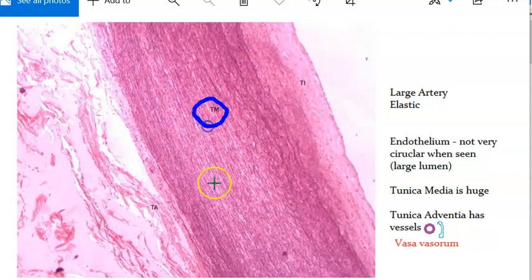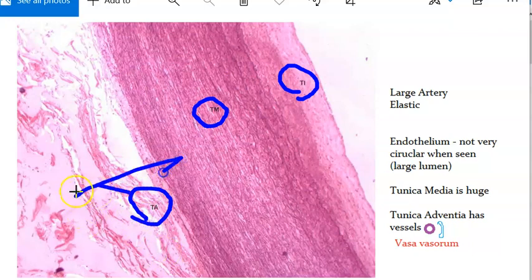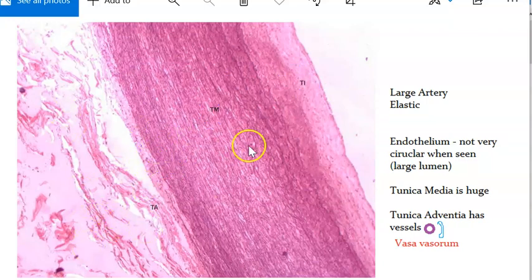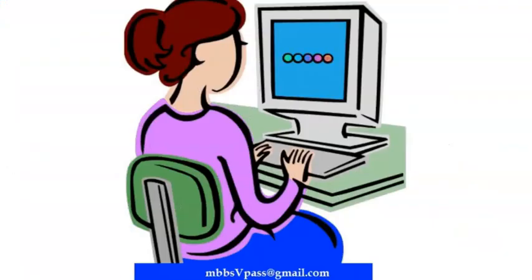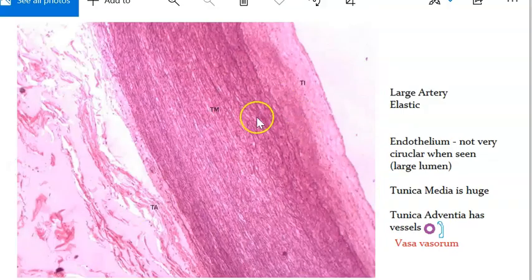And here they have written TM, tunica media. This is tunica intima, right? And this is tunica adventitia. Tunica adventitia itself needs a blood supply, the vasa vasorum, right? Otherwise, how will it function? It also needs blood supply. The thing with this large artery is that it has more elastic tissue. Elastic fibers are more than muscle.